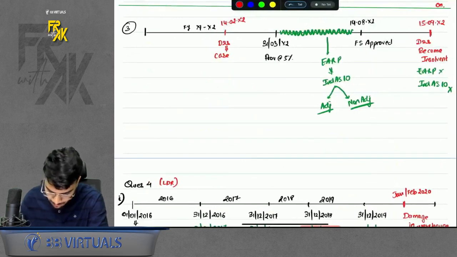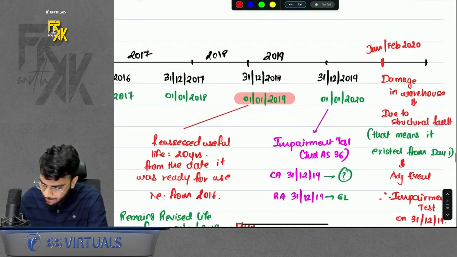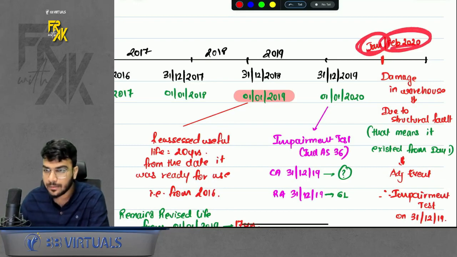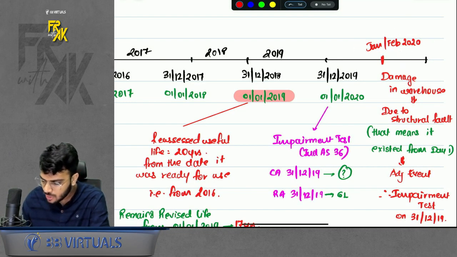If in case you want to see, I prepared a timeline also for this. So we came to know in... December is the year end. We came to know in Jan-Feb 2020 about the structural fault, and because of this fault, they are saying it is an indication of impairment.